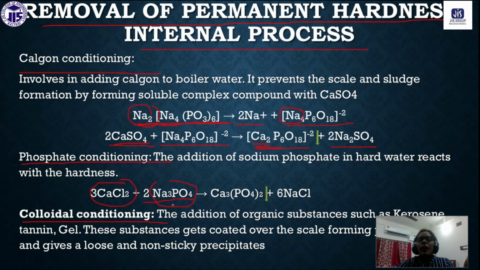In the presence of sodium phosphate, calcium will form calcium phosphate and precipitate out, and sodium chloride will remain in the water, which is not harmful. Thus, by using sodium phosphate, we can precipitate out the calcium as calcium phosphate, and this is called phosphate conditioning.